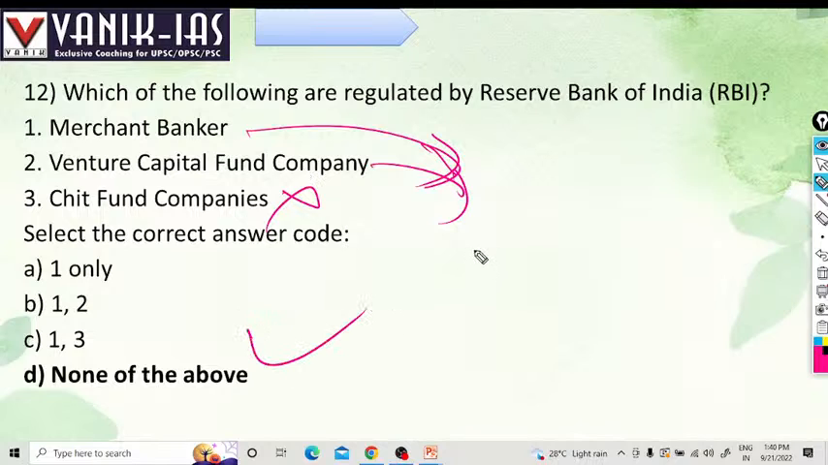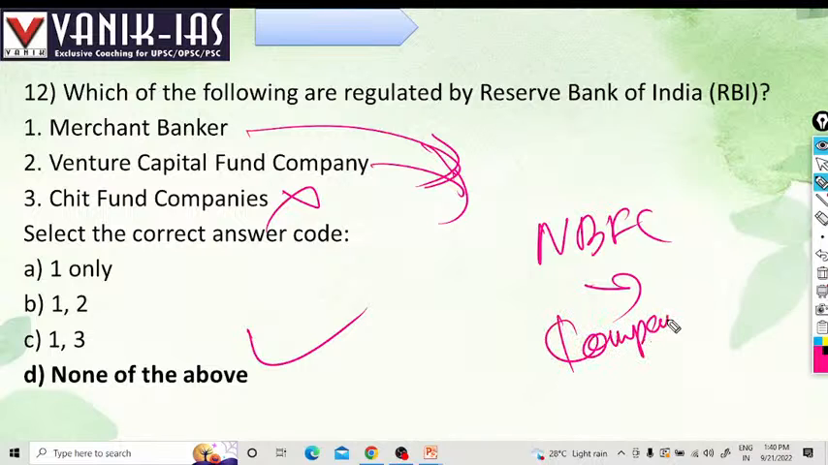Scheduled commercial banks are regulated by RBI, right? NBFCs are not regulated by RBI. NBFCs are non-banking financial companies. They are regulated by the Companies Act 1956. Right.